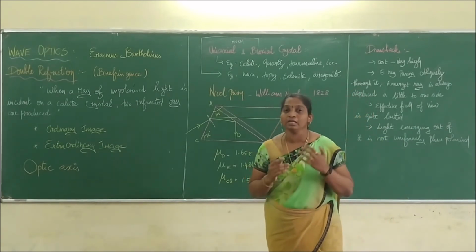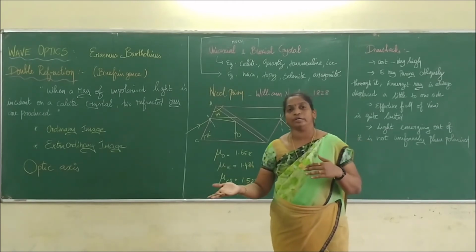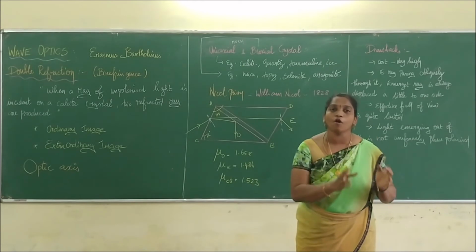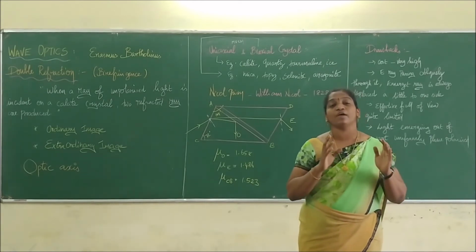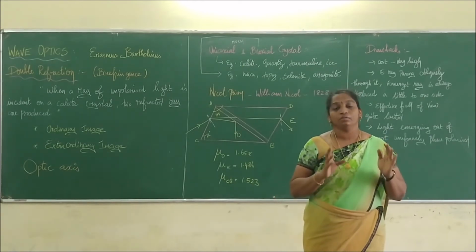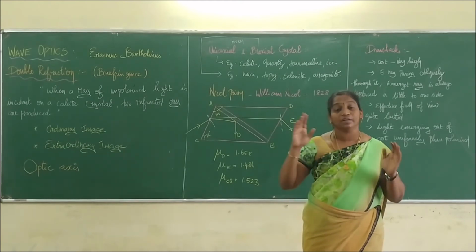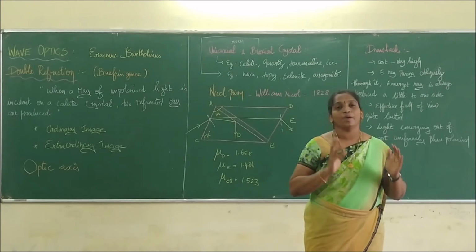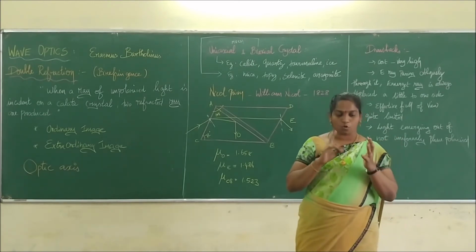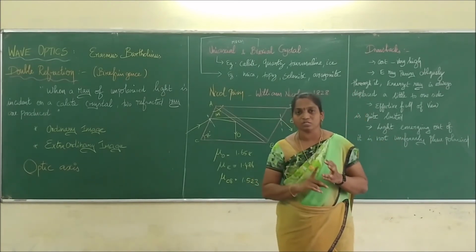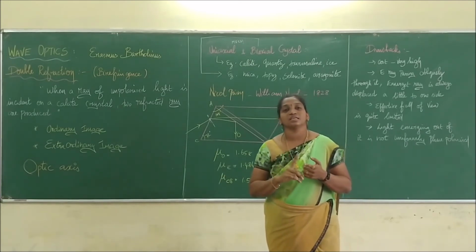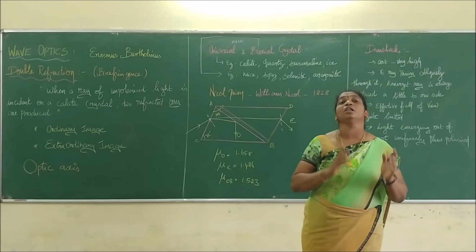I will repeat it again. Listen. So ordinary ray, extraordinary ray. The ordinary ray will form a stationary image and it obeys the law of refraction, and the direction of velocity will remain the same in a single direction, and velocities will remain the same. The next is that it produces a spherical wavefront. These are the differences. It obeys the law of refraction, it produces a stationary image, it travels with the same velocity, and it produces the spherical wavefront.